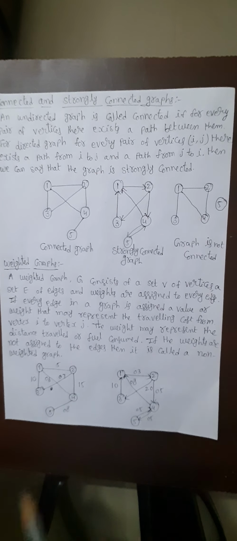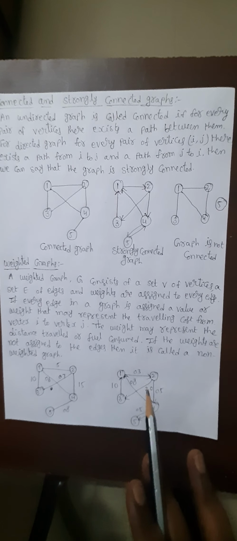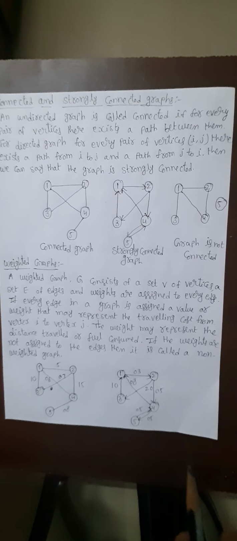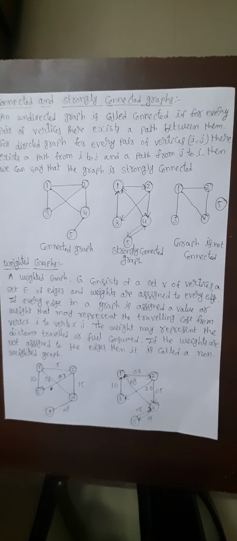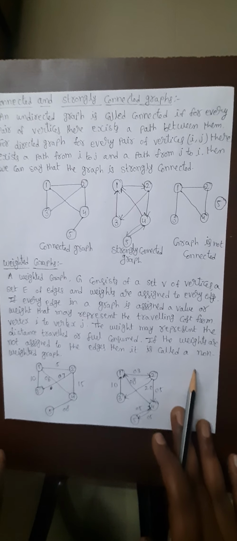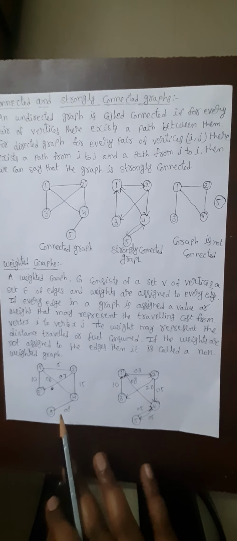And if the weights are not assigned to the edges, then it is called a non-weighted graph. Whenever we are assigning the values, then it is called a weighted graph. When we are not assigning any value, then it is called a non-weighted graph.